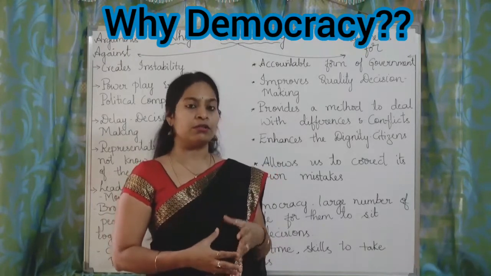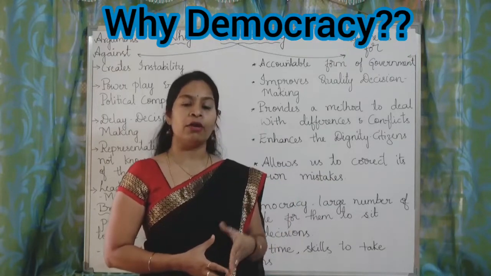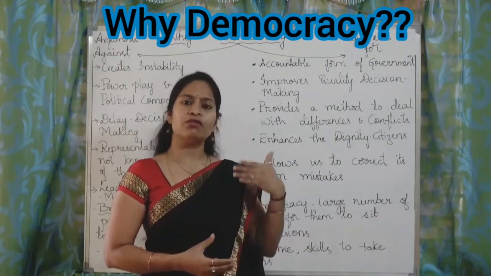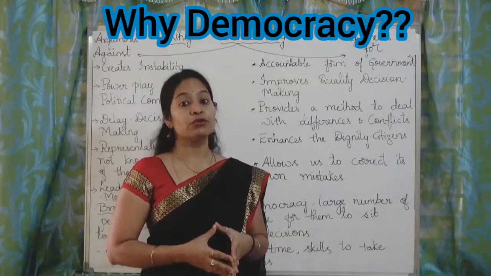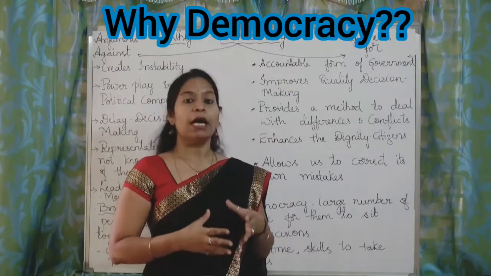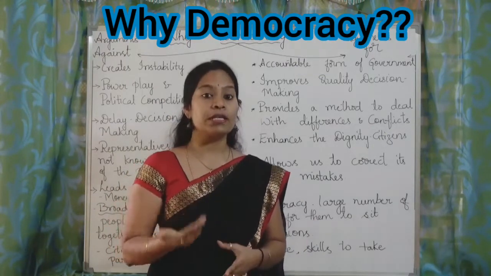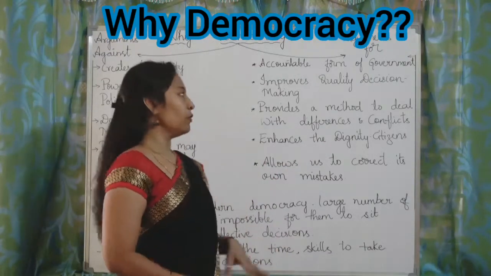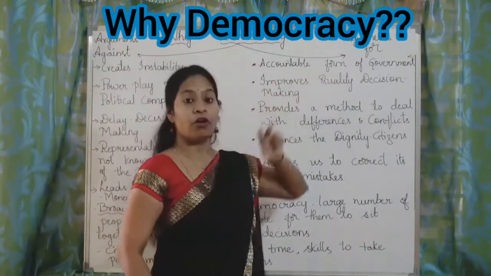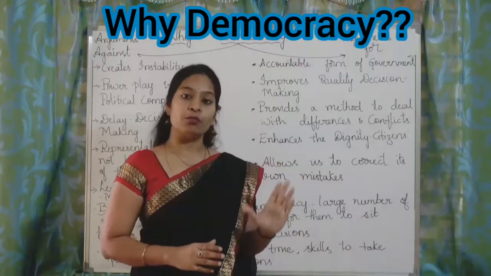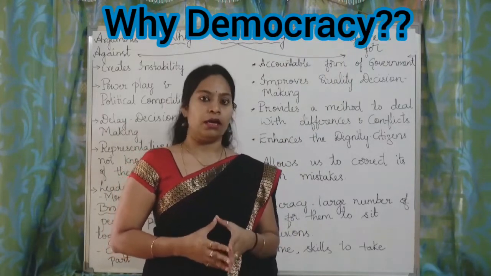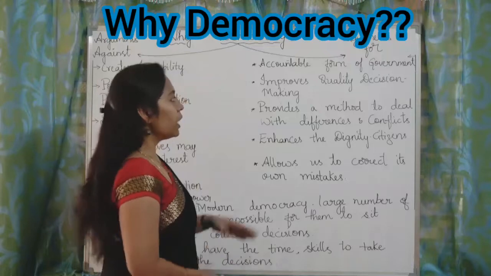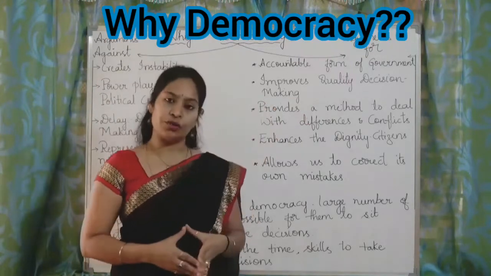So whatever it is, due to the Right to Information Act, which was enacted in 2005, we have so many measures to know what is happening in the government, and people also have a voice to raise against the elected members, and they can also dissolve the government. So that is the accountable form of government. This option is not there in any of the non-democratic governments. And it improves quality decision making.